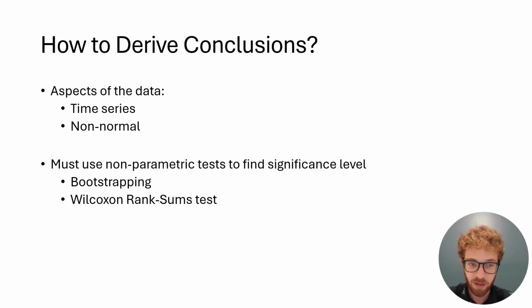And I decided to go with the Wilcoxon sums test because, to be honest, I didn't really understand the bootstrapping a whole lot. I would love to understand it more, but for my analysis here, I was much more confident in the numbers from the Wilcoxon sums test. So that's what I'll be using for the rest of the presentation.